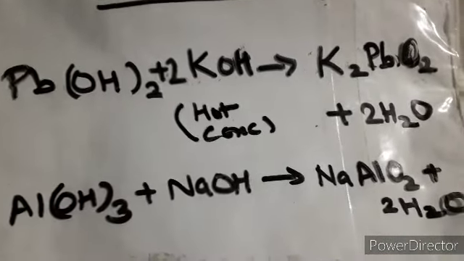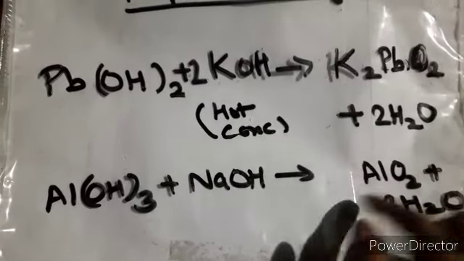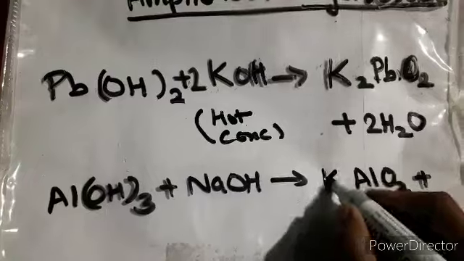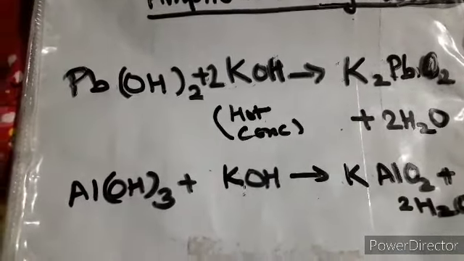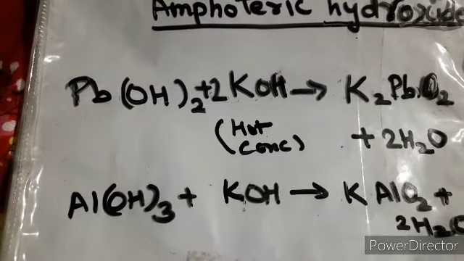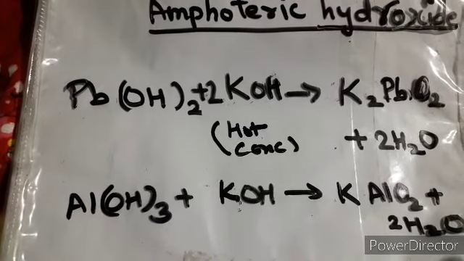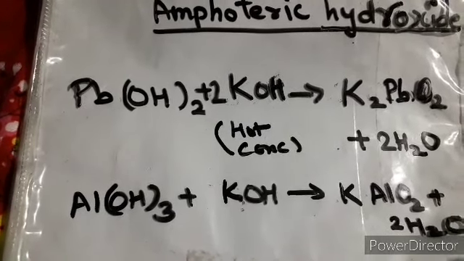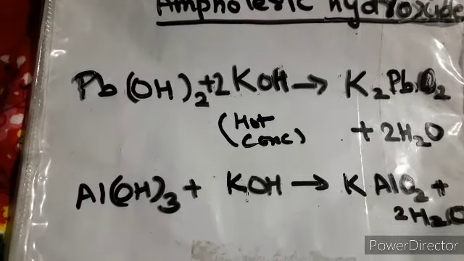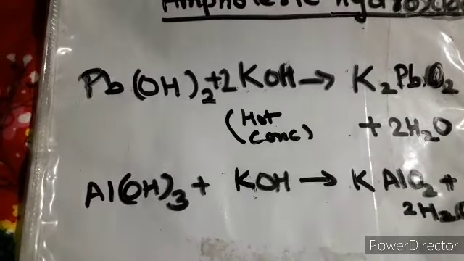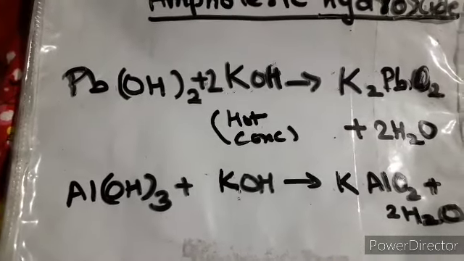You can also change it over here. This is sodium aluminate that has been formed. Simply change this: in place of Na you can write K, and over here also you can write K. Again, an easy way of representing things, but simply balance your formula over here, because balancing is also important. You have to focus each and every time on what you are writing and what you are not writing. So please focus on it, and this way you can learn your reactions. I think this chapter is clear to you all.